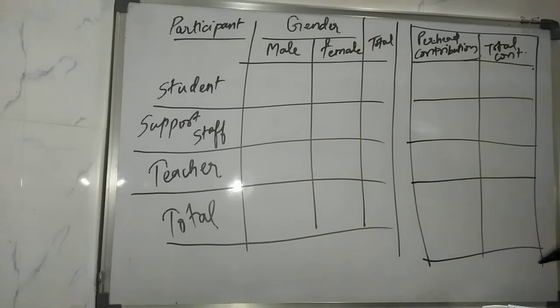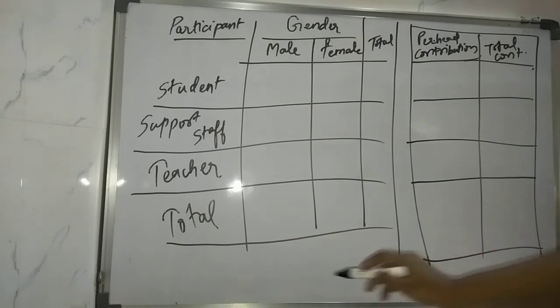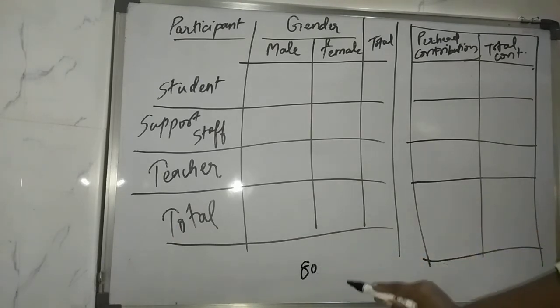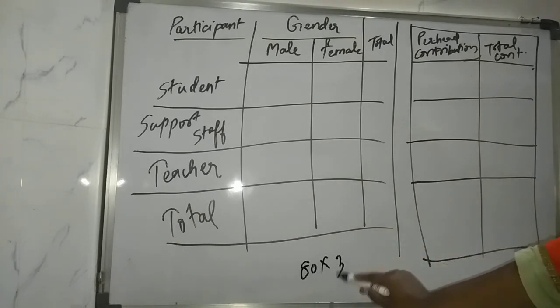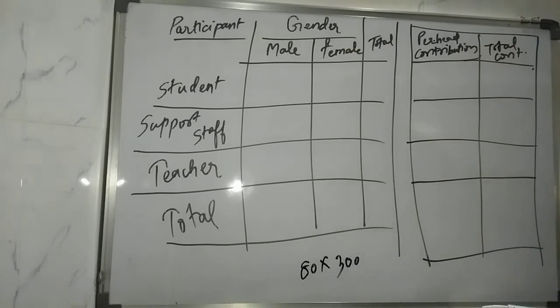80 members participated in a picnic organized by a school and the average contribution was 300 as the expenditure. So see, there were 80 members. If each of them contributed 300 rupees, then the expenditure would be 3 8s are 24, so 24,000 would be the expenditure. So you can write it over here, the expense as 24,000.